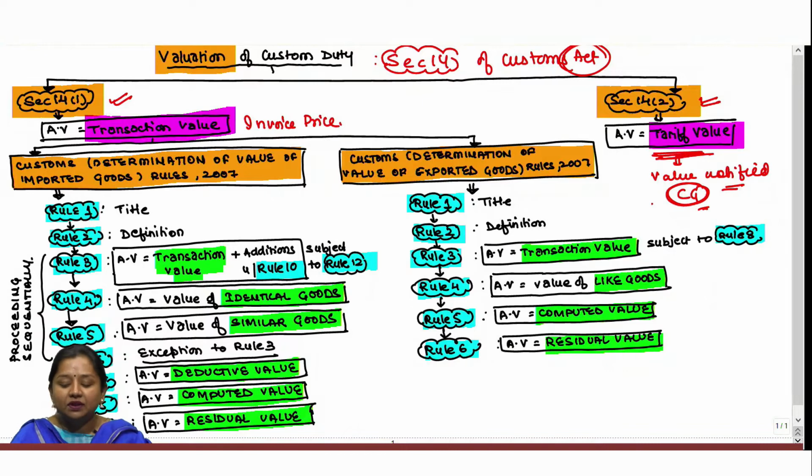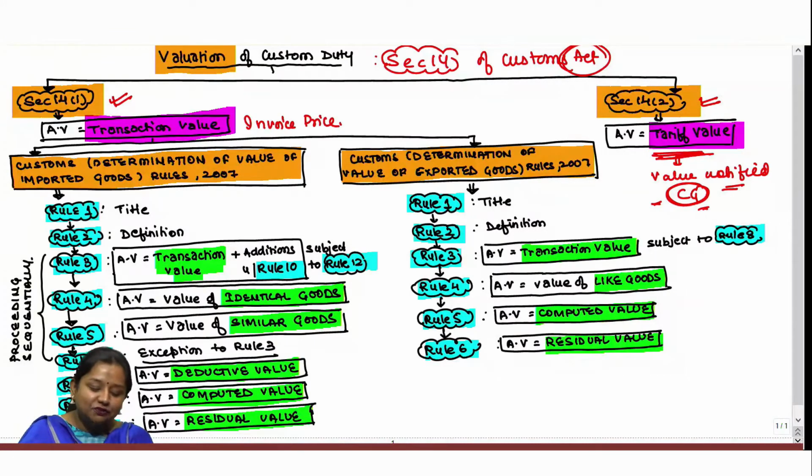And always remember, if central government has notified tariff value for any article, then the duty on such article shall always be computed on such tariff value, which shall be taken as AV of such goods.